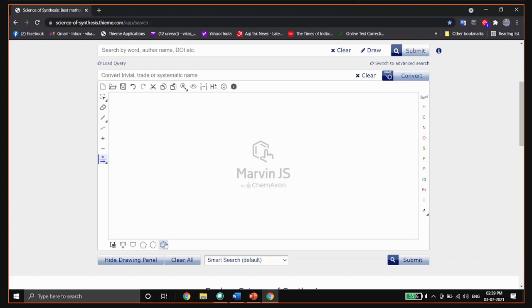Another function that the SOS functional group searching has is called list of atoms. Suppose I'm looking for synthesis of aryl halide, or any halide. What I have to do is go to this button, which is the periodic table button. Click it.